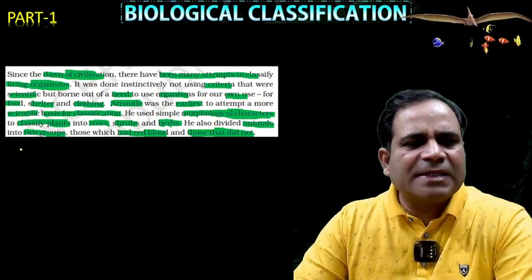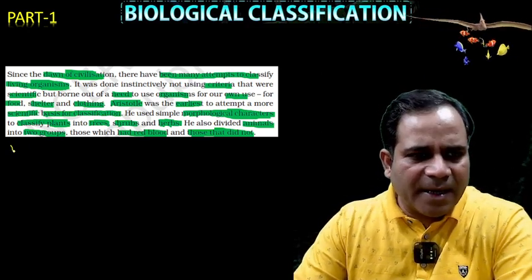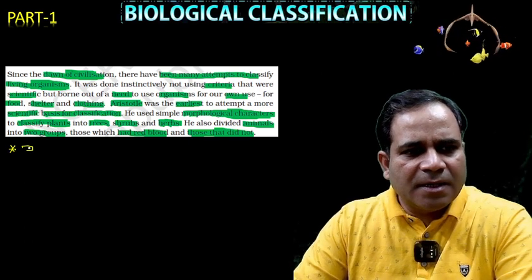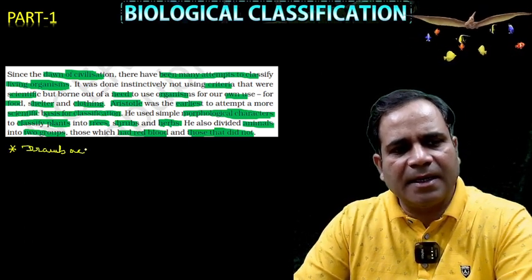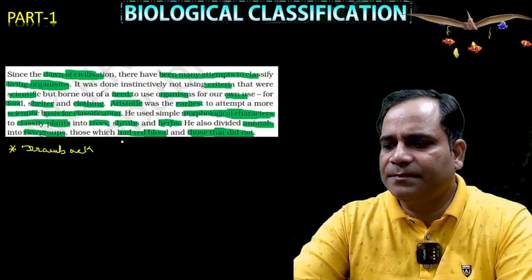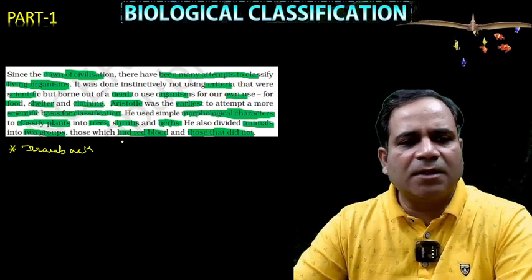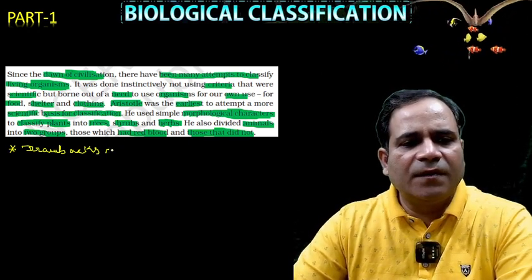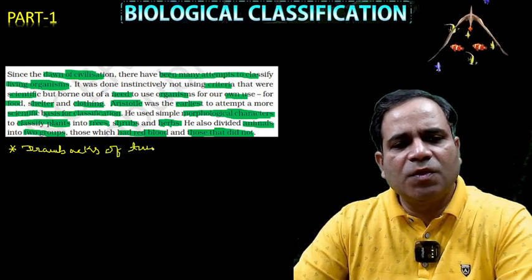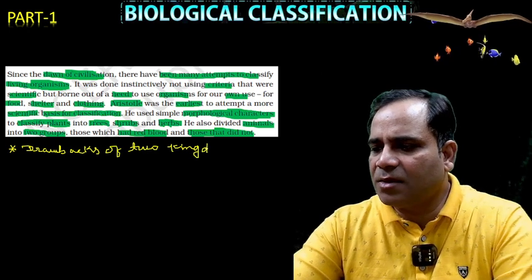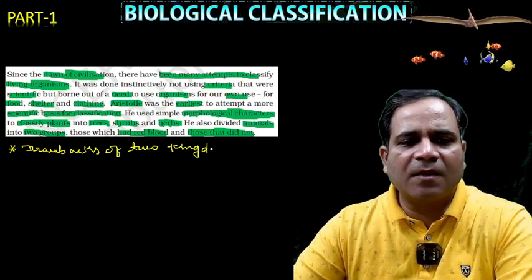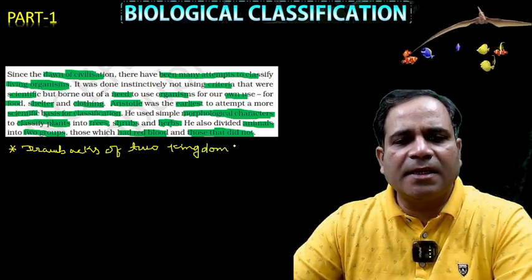But that is not sufficient, my dear, so there are drawbacks. Mark a heading: drawbacks of two kingdom classification.